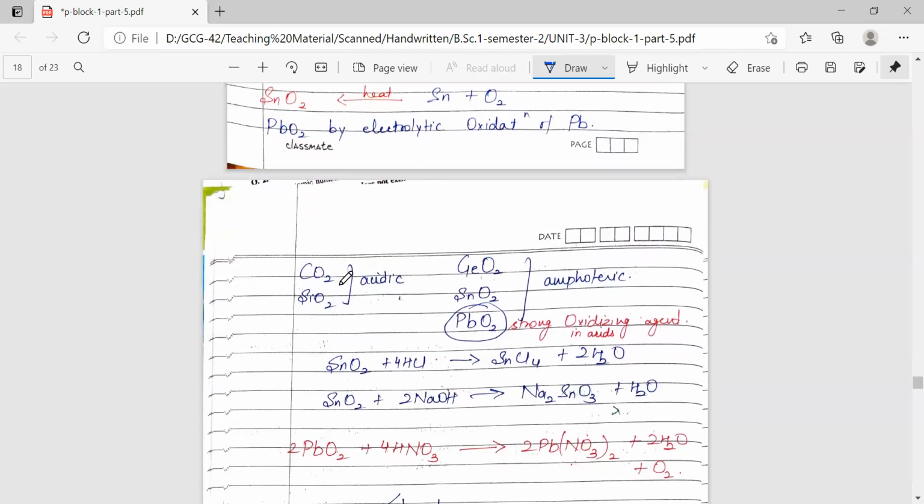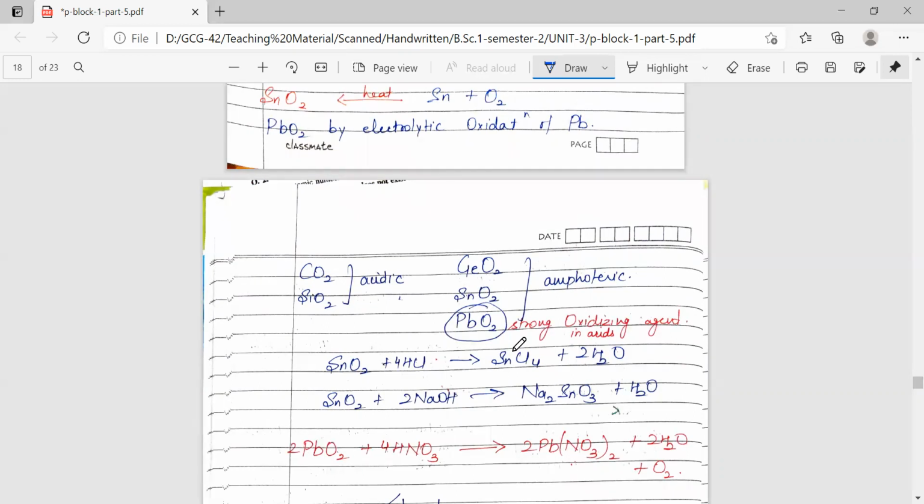Now, out of these dioxides, carbon dioxide and silicon dioxide are acidic, and the rest are amphoteric. PbO2 is also used as a strong oxidizing agent because here lead is in the +4 oxidation state, and due to the inert pair effect, lead, which is the last stable member of this group, prefers to exist in its +2 oxidation state.